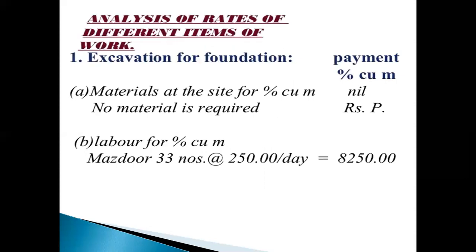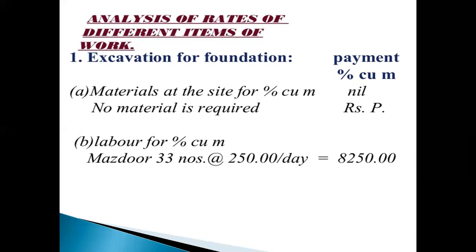Next, analysis of rates of different items of work. First one is the excavation for foundation, and payment is per cubic meter. Materials at site, percentage of cubic meters: here no materials are required, so the payment is nil.